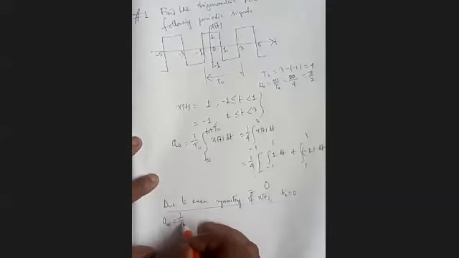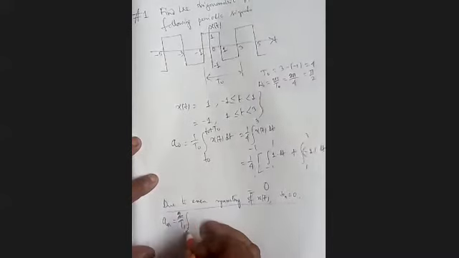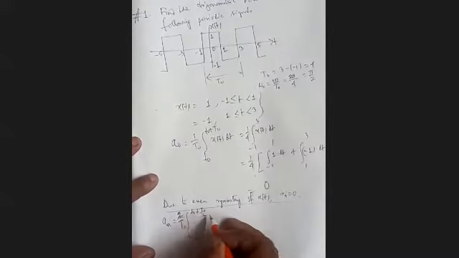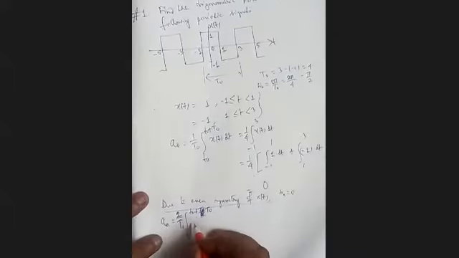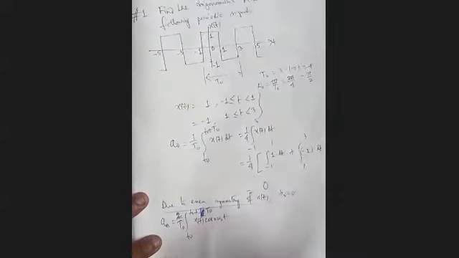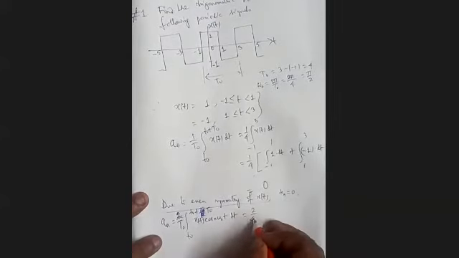An is 2 by T0 integration from t0 to t0 plus capital T0, sorry, it's capital T0, that is our original expression, of x(t) cos n omega 0 t dt. So it will be 2 by 4.